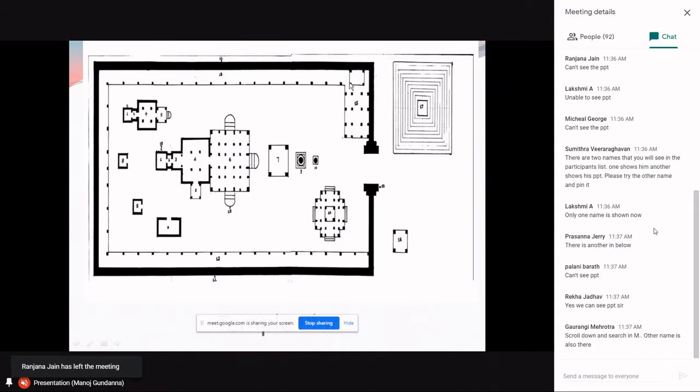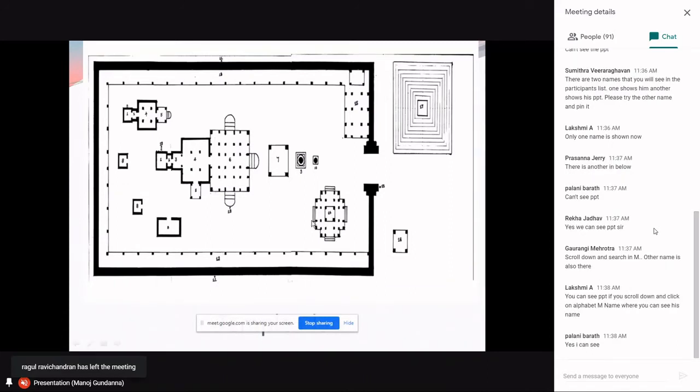Ranga Bhoga means entertaining the deity with Nama Sankirtanam and Harikatha. Then the wedding ceremony is performed.